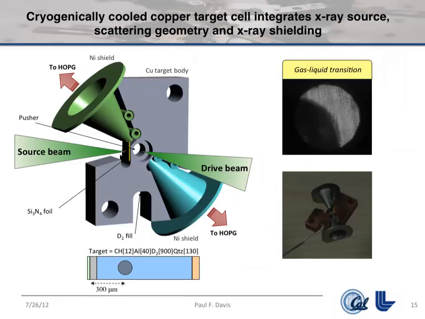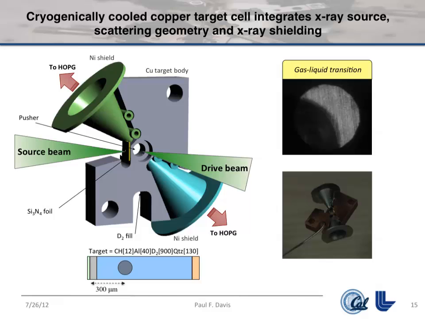This is what the target looks like. It's kind of a centimeter or two big. It's made out of copper. It's sort of big because you have to get it cold. Hydrogen liquefies at, or deuterium actually in this case, liquefies at 19 Kelvin. So you fill the center with a little bit of gas, and then you cool the whole thing down to 19 Kelvin. And the drive beam hits the front of it to drive that shock.